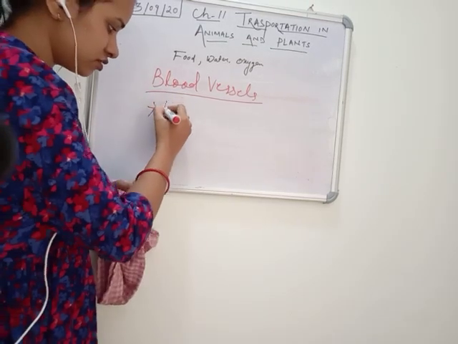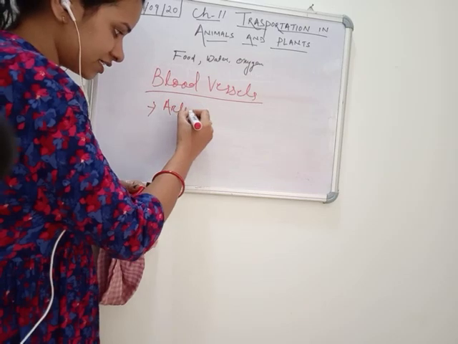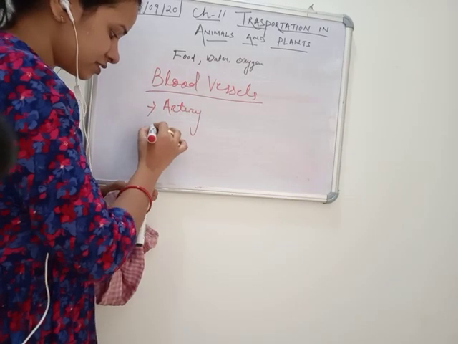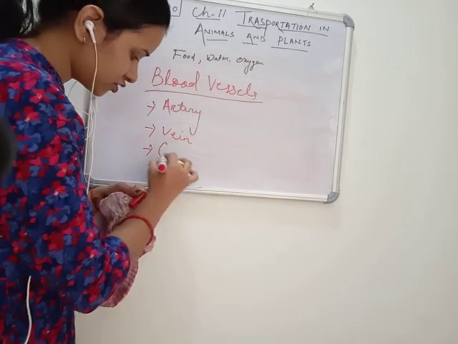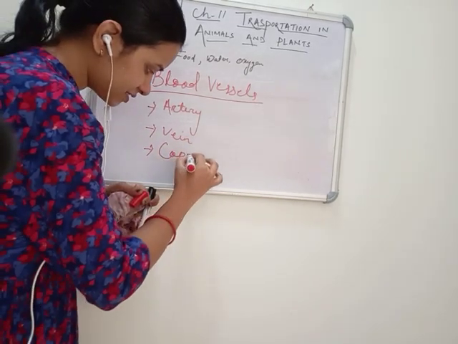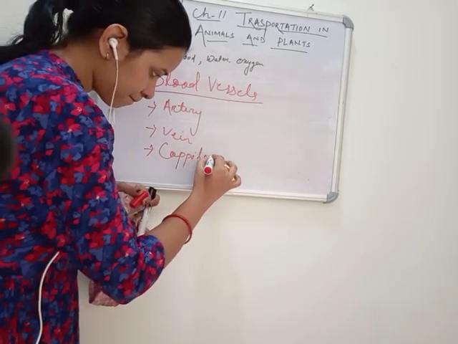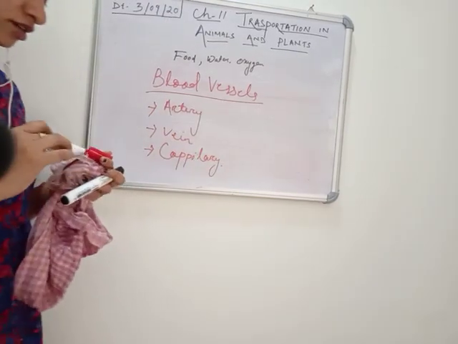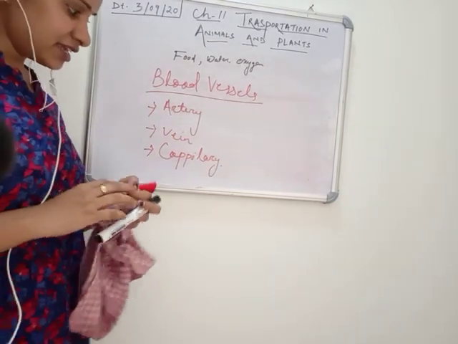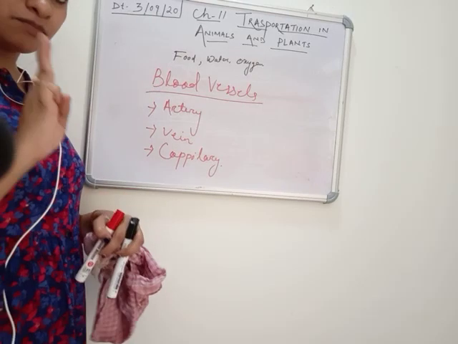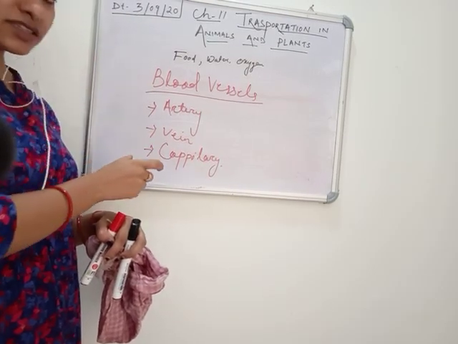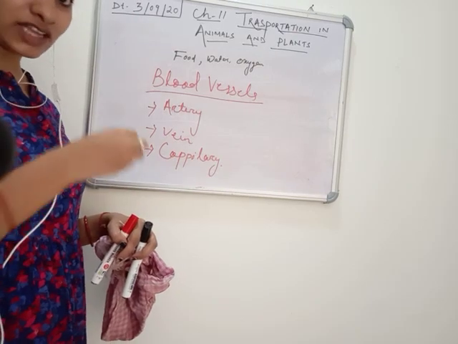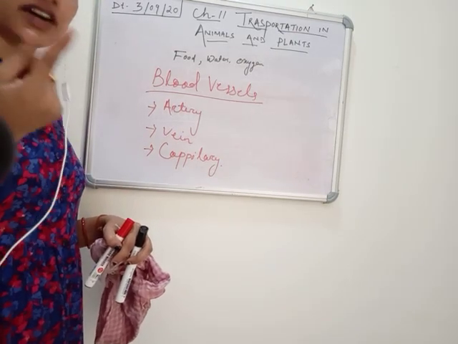First is your artery, veins second, and the last one is your capillaries. So artery, vein and capillary, the three blood vessels. All three blood vessels are the path for blood, but they have different functions.